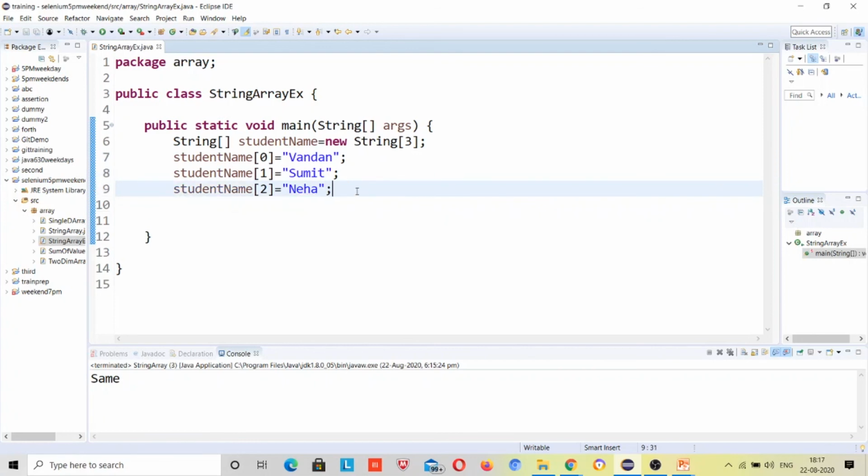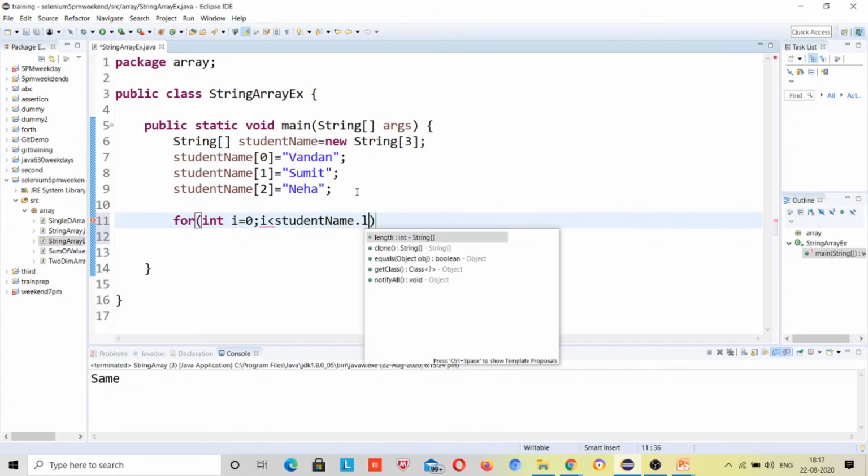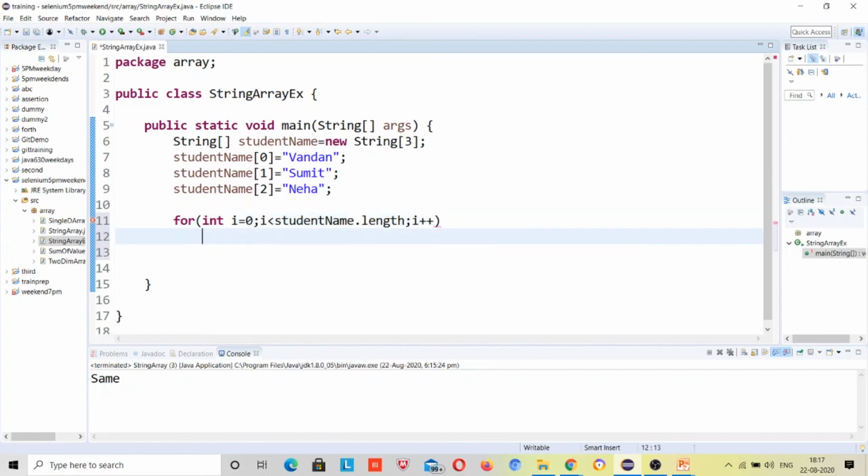Okay, so what I will do, I will print this using the for loop. For int i is equal to 0, i is less than studentName dot length, and here i plus plus.